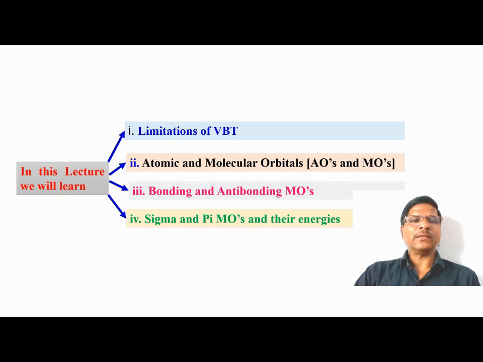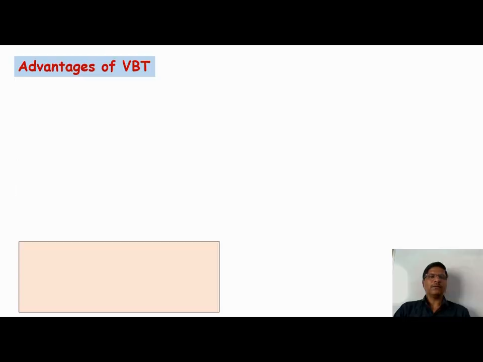Once again, the plan of this lecture is: the limitations of valence bond theory, what atomic and molecular orbitals are, how molecular orbitals are formed, bonding and antibonding molecular orbitals, and sigma and pi molecular orbitals and their energies. So this is the part we will explain in this lecture.